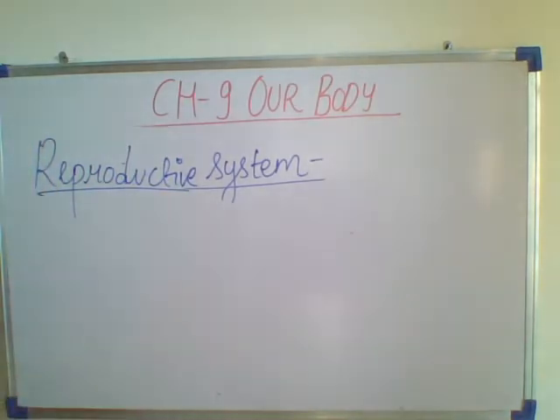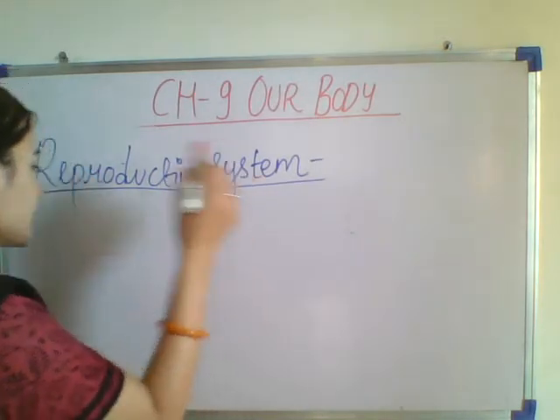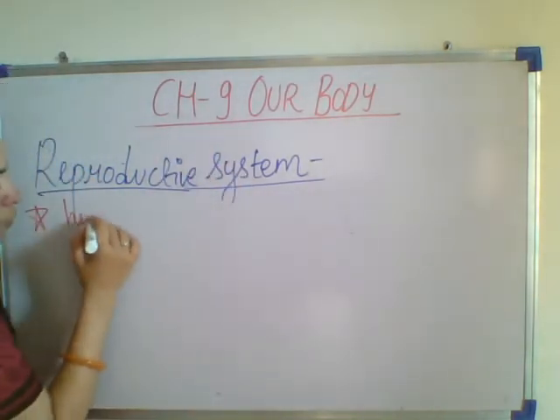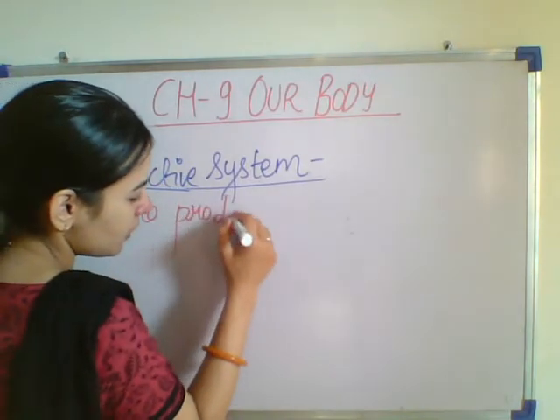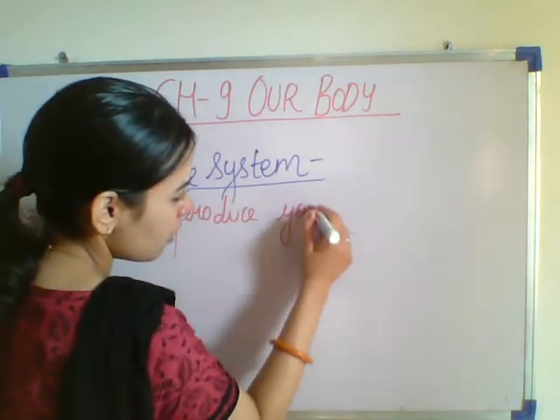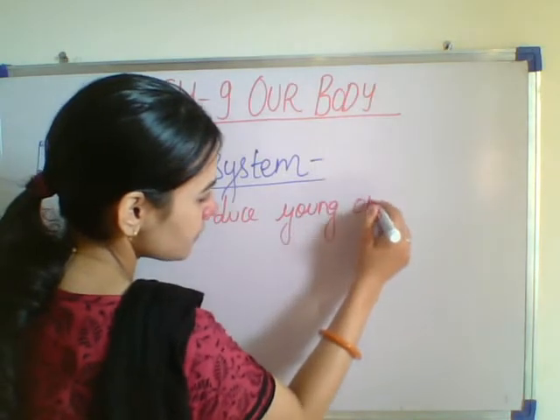So what is the reproductive system? The organs of the reproductive system help to produce young ones.